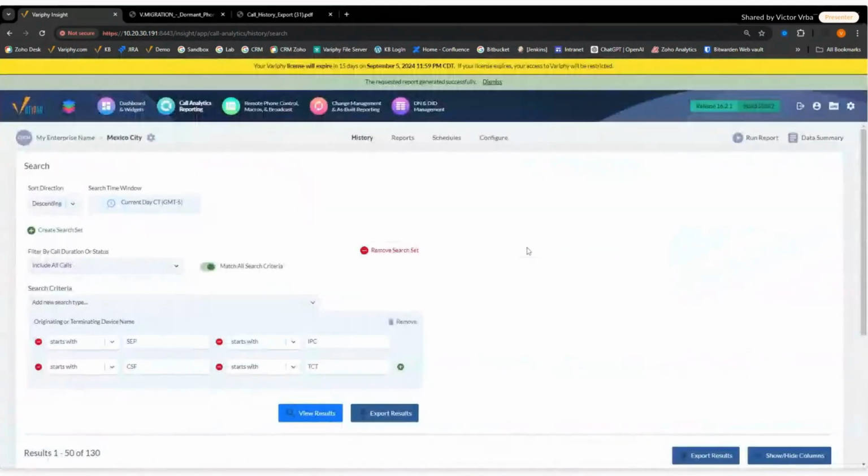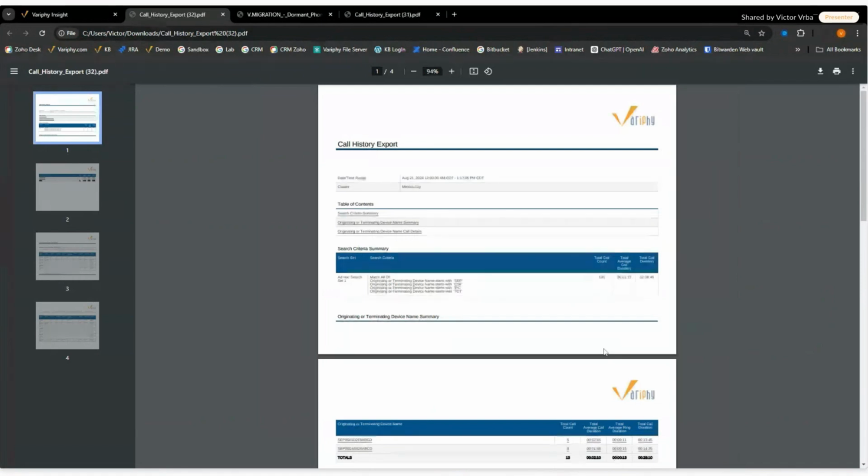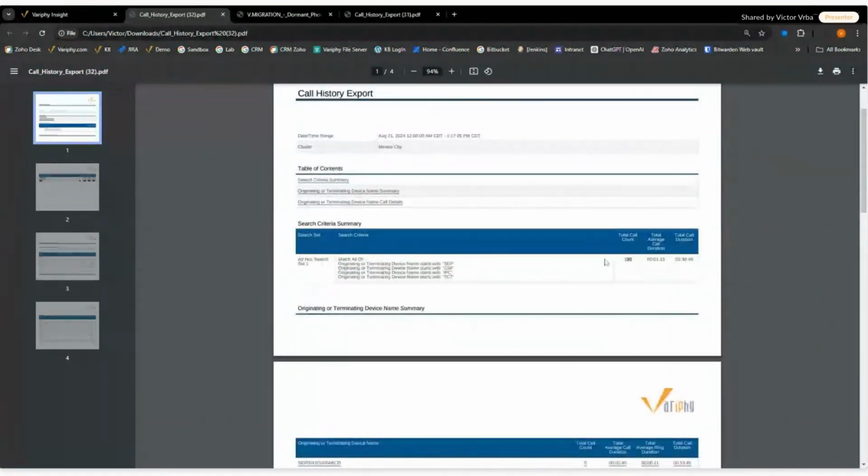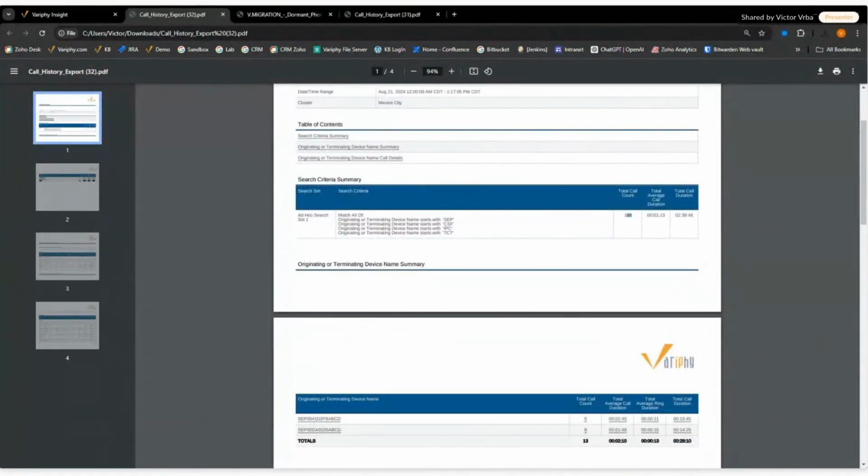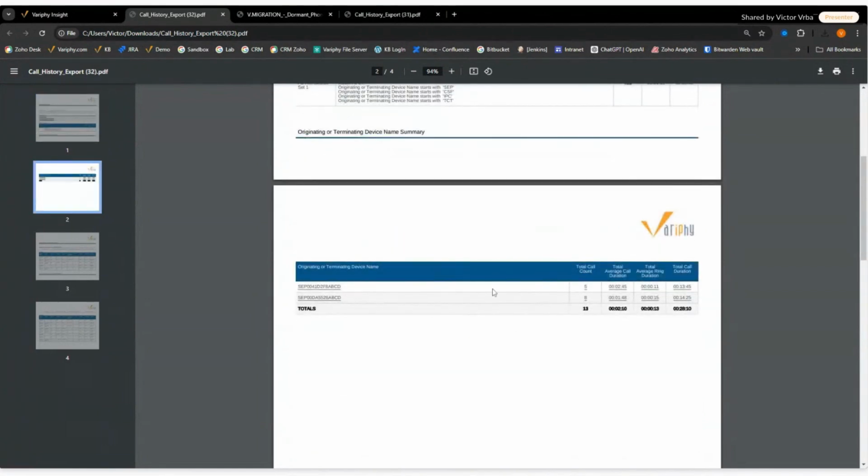In this case, I just left the detail on. We'll get a bunch of columns, but not too many. And there we go. I can see a total of 130 calls. That's okay. This is just the total summary of all of this information right here. What I'm focused in on is the grouping, and the grouping identifies the phones that have fewer calls than what I set as my threshold.